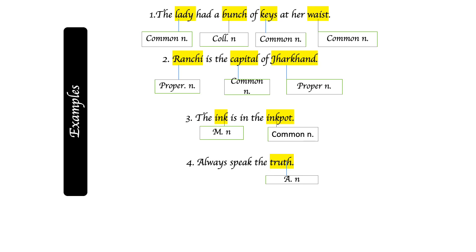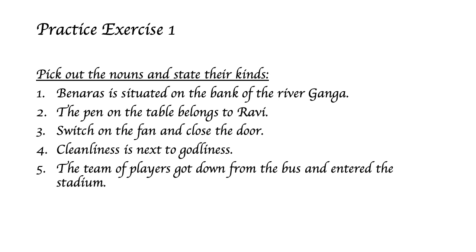Third one, the ink is in the ink pot. In this, ink is a material noun and ink pot is a common noun. In the fourth one, always speak the truth. Here, truth is an abstract noun. You can pause the video to do the exercise.